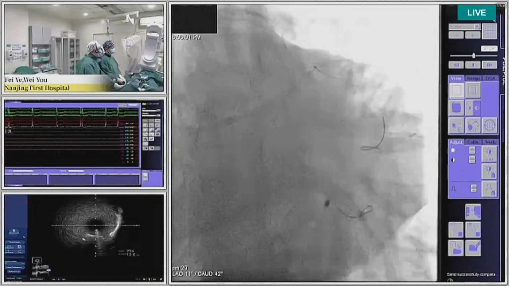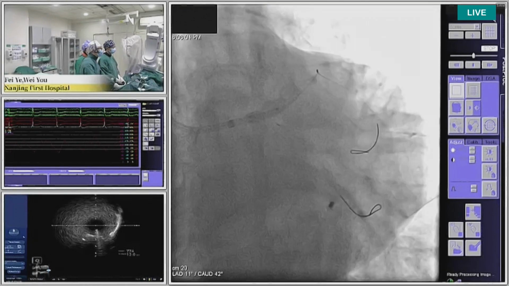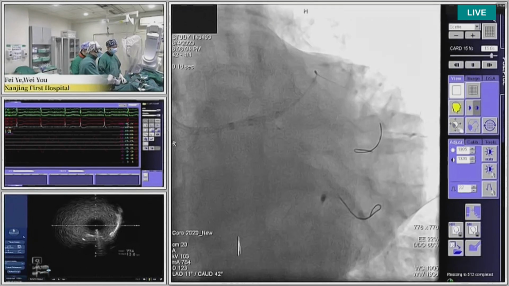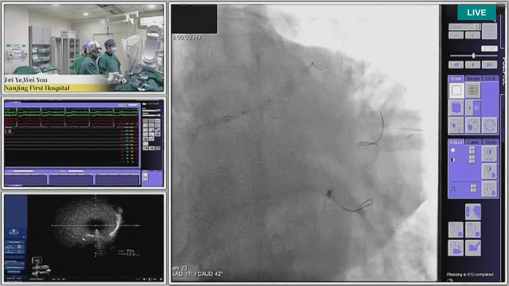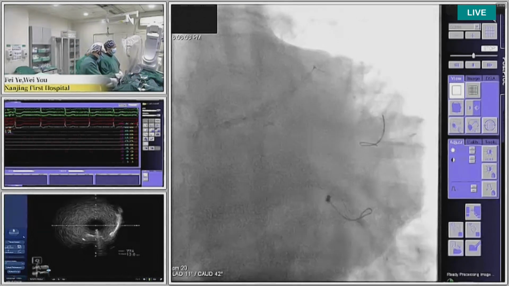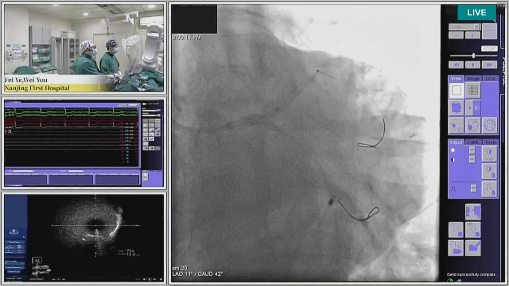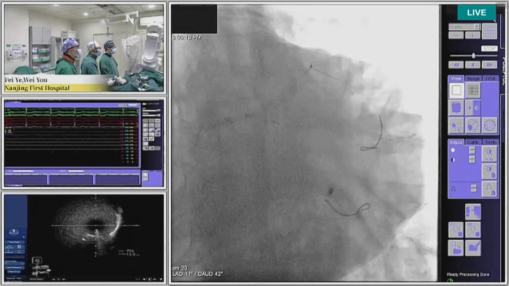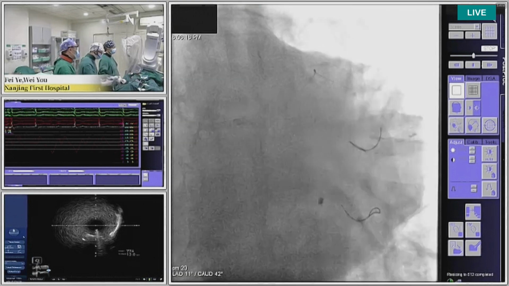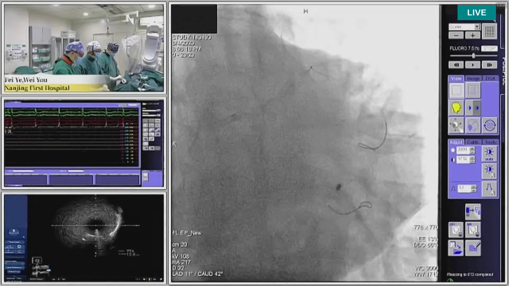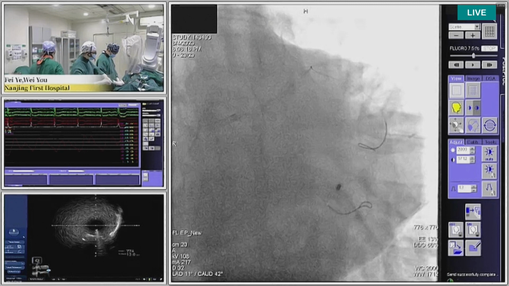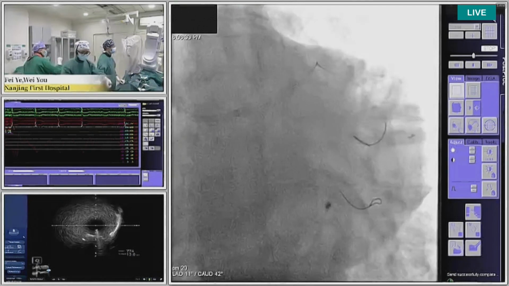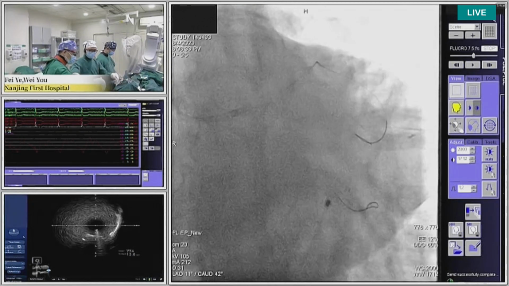So now you finished the alternative inflation for the circumflex, right? Yes. So I feel there is no difficulty. 1, 2, 3. Okay, done. So 3.0 NC in the circumflex, 3.5 in the LAD. Can you show us the image of the second kissing balloon inflation?